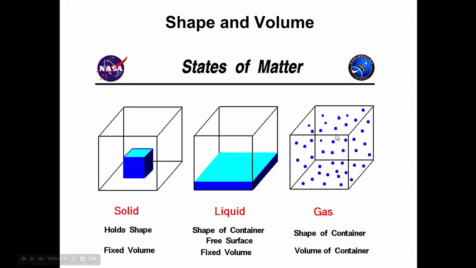So it not only takes the shape of the container, it also takes on the volume of the container. And again, if this was an open container, you would see gas molecules escaping out of the top of the container. Okay? So again, solid holds its shape, it has a fixed volume. So same shape, same volume. Okay? A liquid takes the shape of the container, and it has a fixed volume. So different shape, same volume. Your gas takes the shape of the container and the volume of the container. So different shape, different volume.